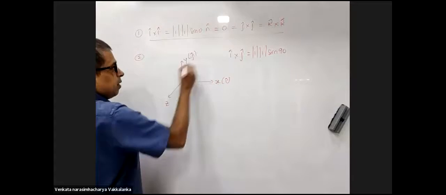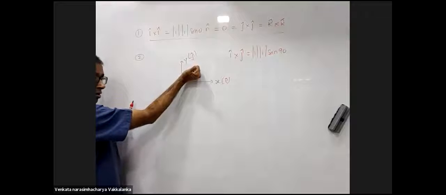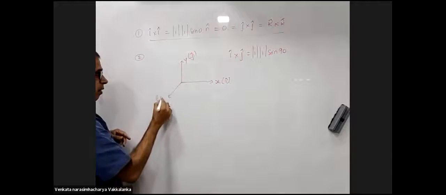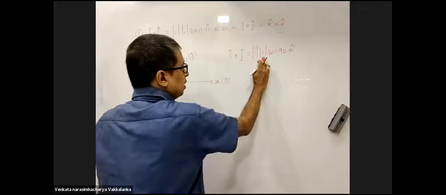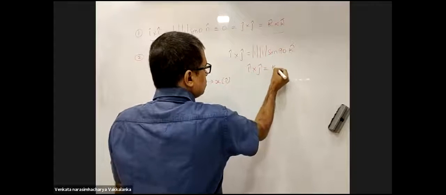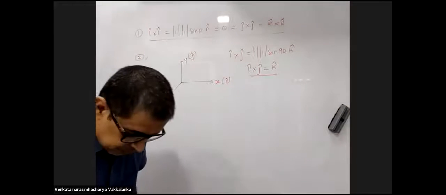This is j cap. I cross j is along which direction? Z. Z will be k cap. So I cross j is 1 into 1 into 1. I cross j is equal to k cap. First point, is it clear?